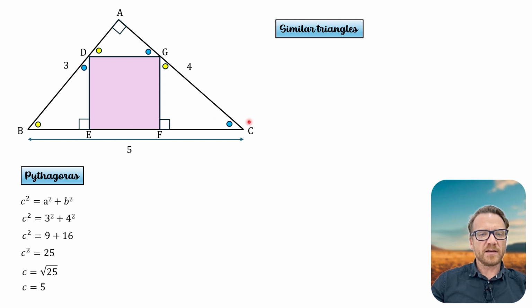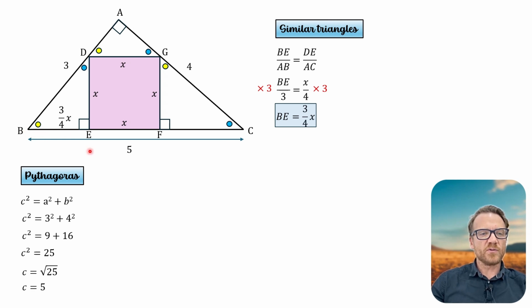this length here, FC. So first things first, we will call the side length of the square x, and now we'll get BE in terms of x and FC in terms of x. So looking at similar triangles, we can say that BE over AB is going to be equal to DE over AC, where AB is 3, DE is x, and AC is 4. So we are going to try to find this length by multiplying everything by 3. So we know that BE is 3/4 x.